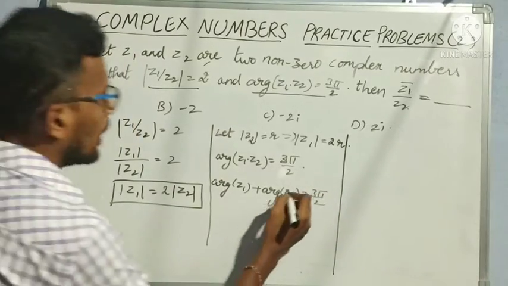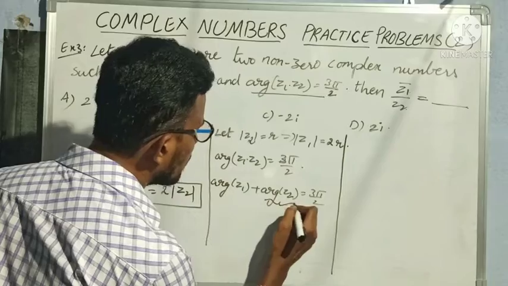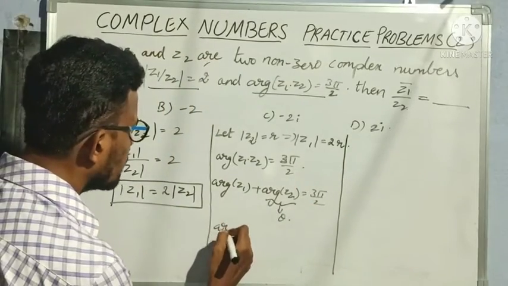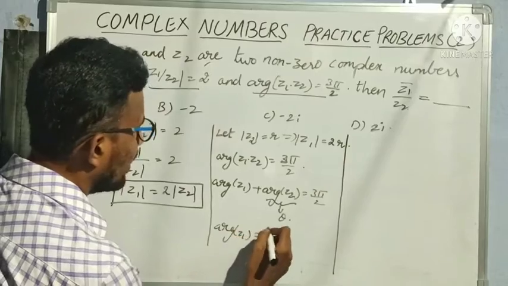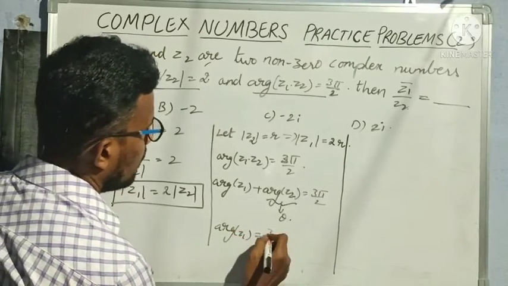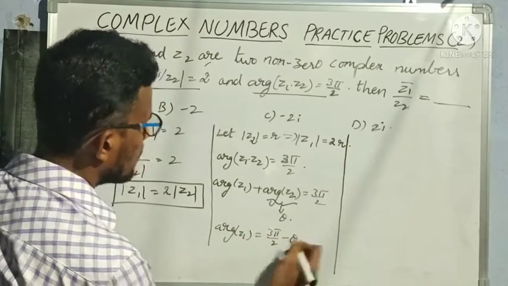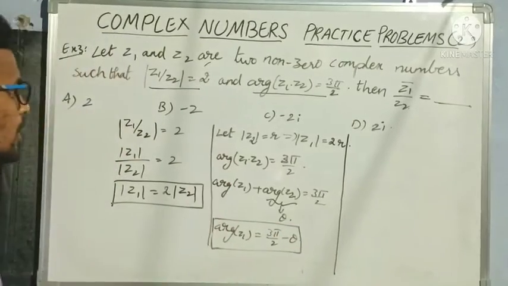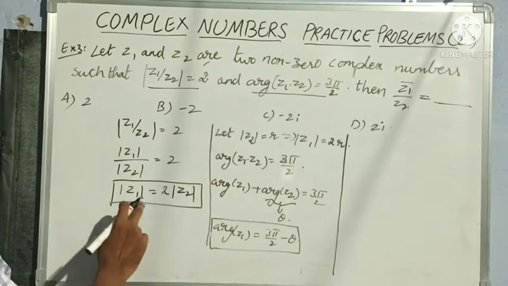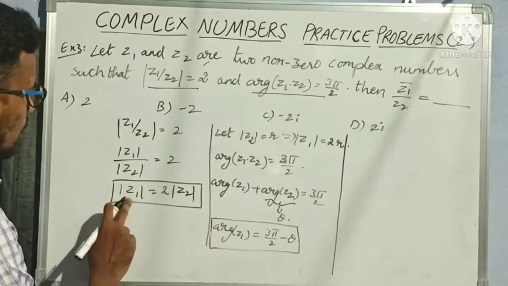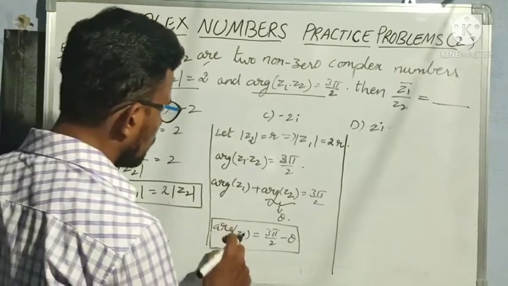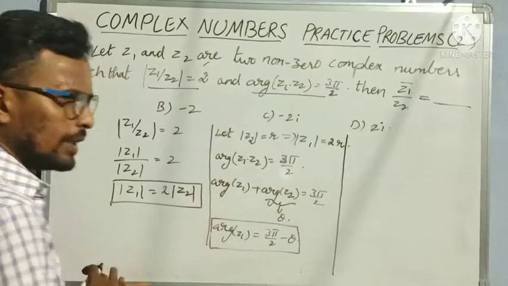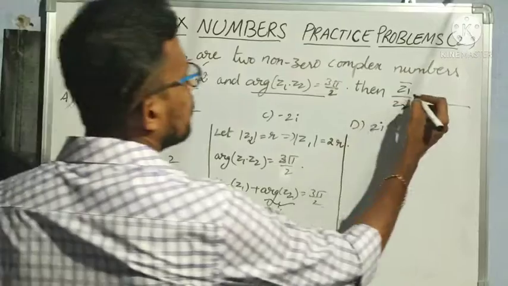So I will take the argument of Z2 as theta. Then argument of Z1 is equal to 3 pi by 2 minus theta. Everybody understood? So now I have two conditions: modulus of Z1 is equal to 2 times modulus of Z2, and argument of Z1 is equal to 3 pi by 2 minus theta, if I take argument of Z2 as theta.